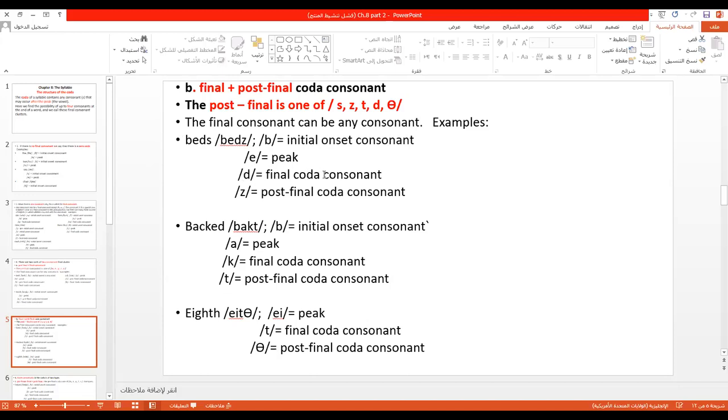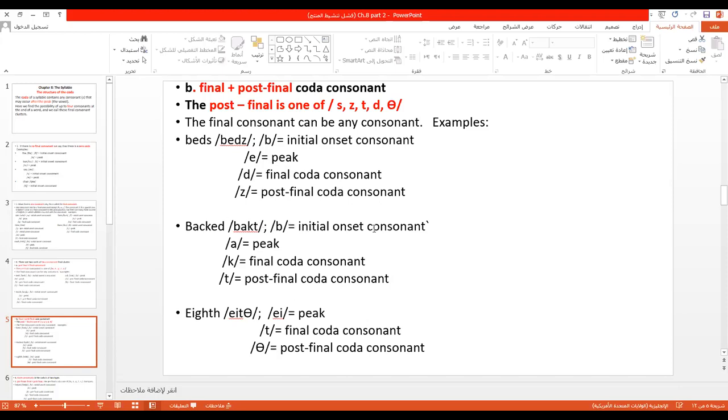So it becomes final coda consonant. While Z, the one after the first one which is final, becomes post-final coda consonant. And in order to assure my answer, I'm going to see that Z is one of Se, Z, Te, De, The.